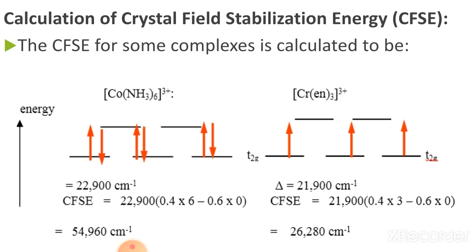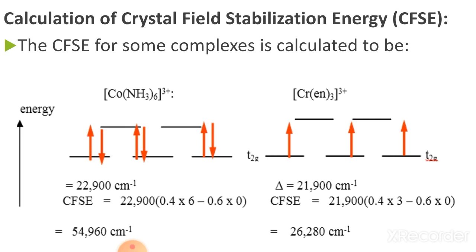Here eg contains no electrons, so that's why this is 0. So now your answer is 54,960 centimeter inverse. By putting this value in the energy formula, you can calculate E equals hc by lambda. So using this equation you can calculate the energy.